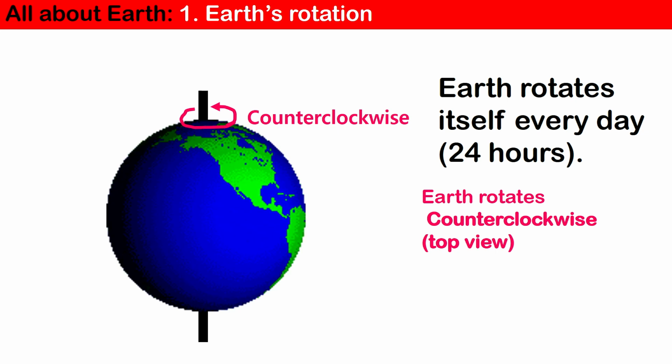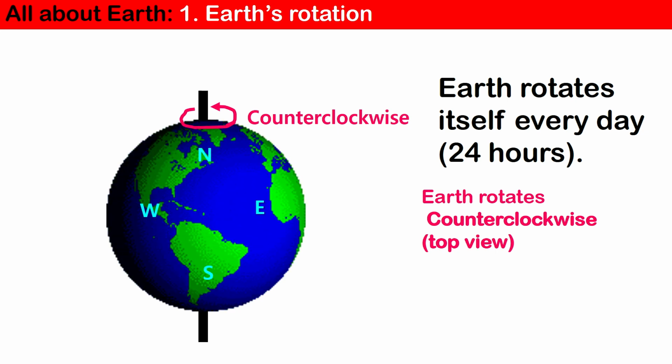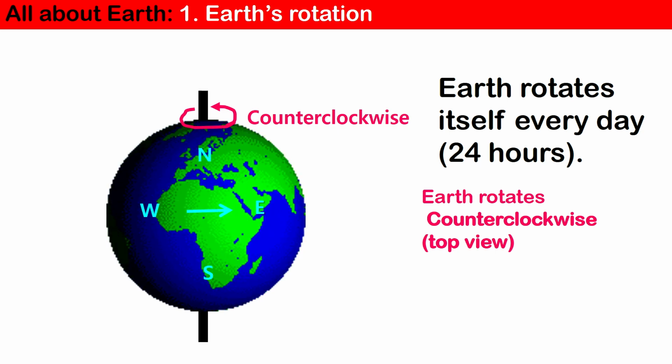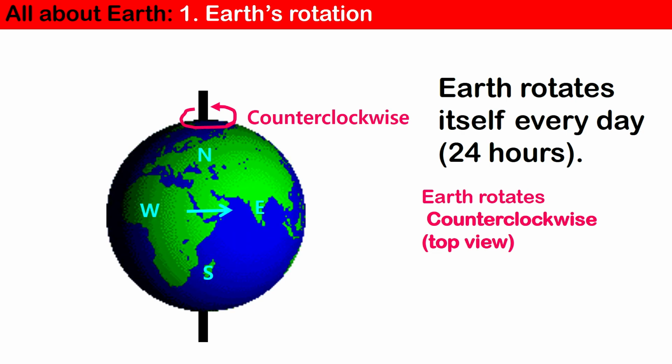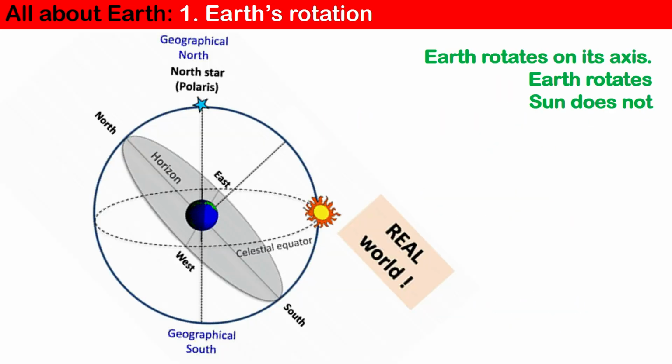Now you are on Earth. Let's look at the direction of the north, south, west, east. Then Earth rotates from west toward the east. This is the view on Earth. This is the real world. Earth rotates counterclockwise from the North Star. At the same time, Earth rotates from west to east on Earth.